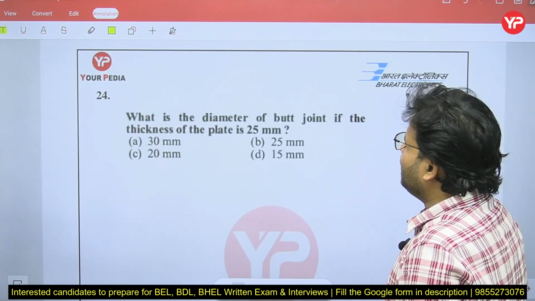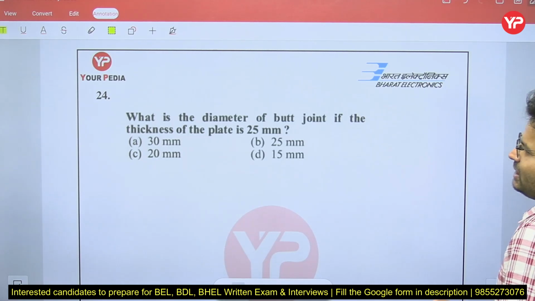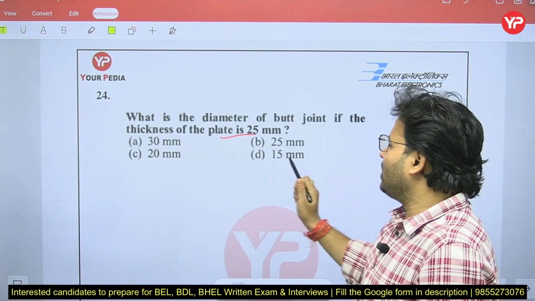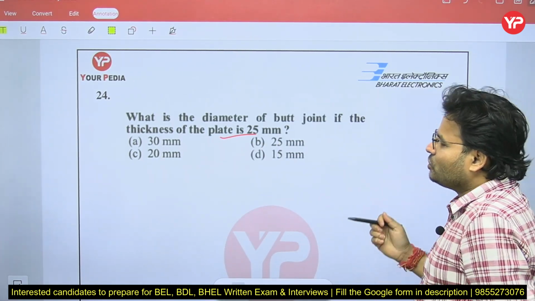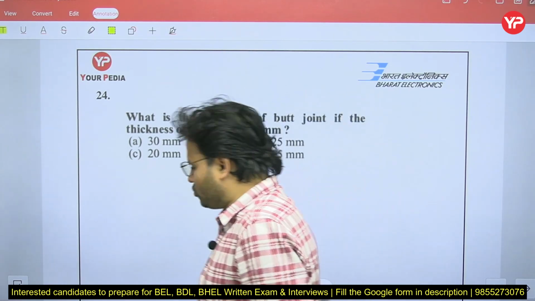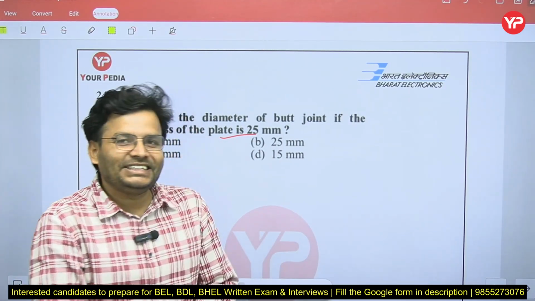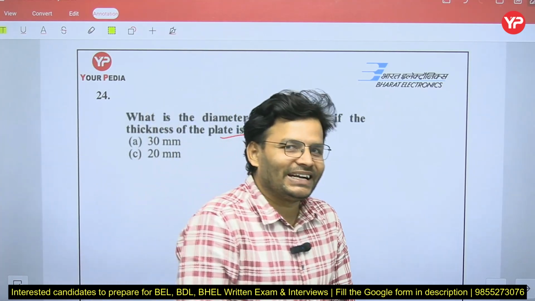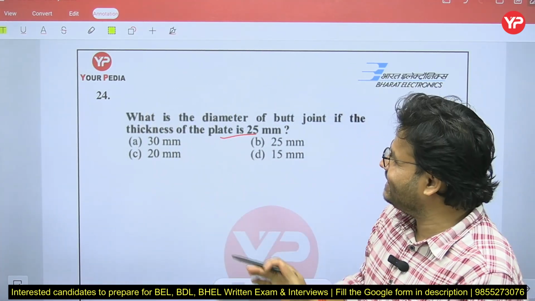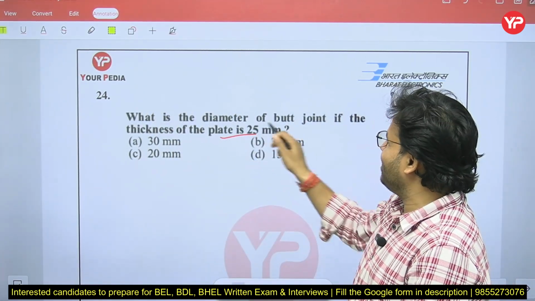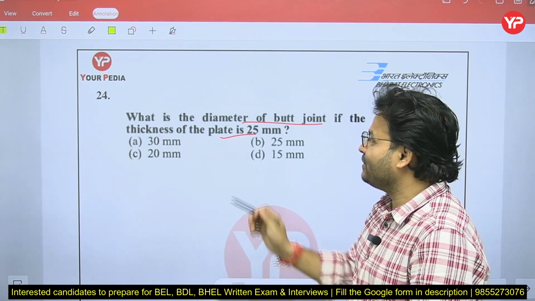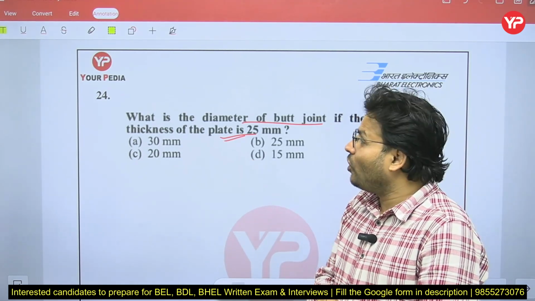Next question, what is the diameter of butt joint if the thickness of plate is 25 mm? So in the question nothing data is given, so sometimes a student thinks, sir, that question data is insufficient, how I can do that, because nothing is there, sir. Diameter of bolt joint is going to be asked, even the plate thickness is known. So how I can do that, sir?